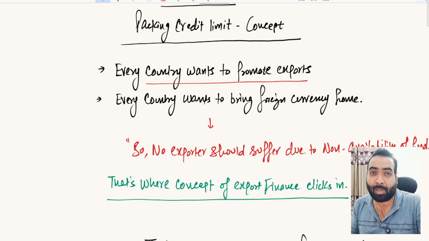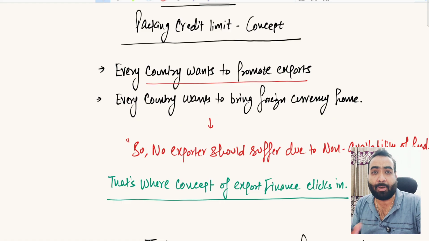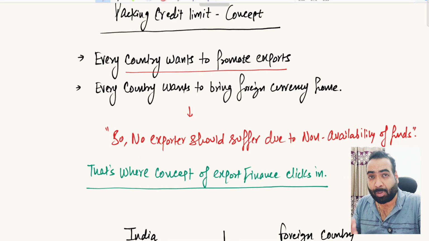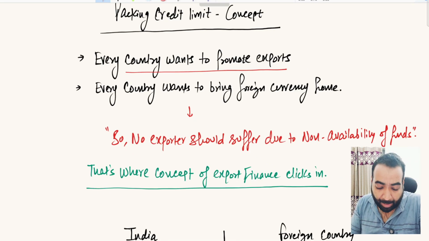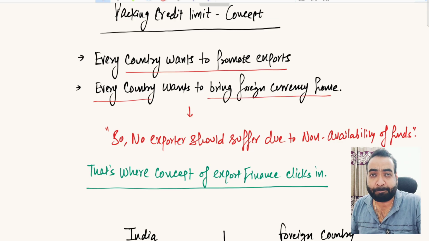They want to promote their exports as much as possible and bring more and more foreign currency into their country. They will export goods to the USA, and the USA will pay them in foreign currency. The foreign currency will come into their country, and this will improve the financial health of their economy. So every country wants to promote more and more exports, and bring foreign currency into their country.